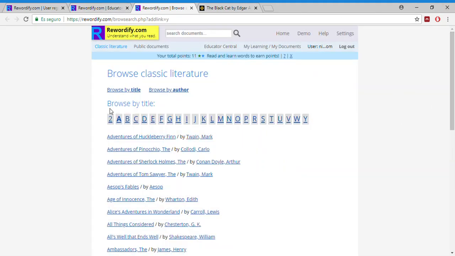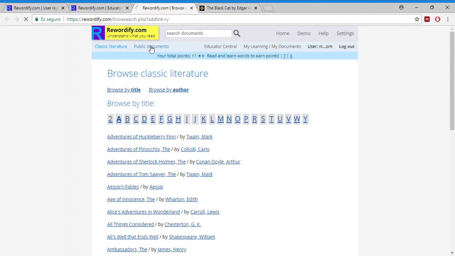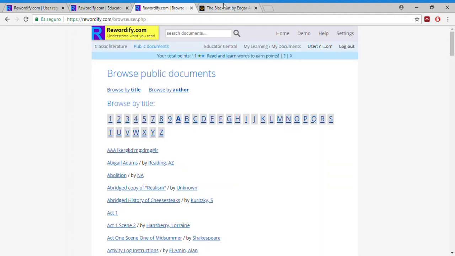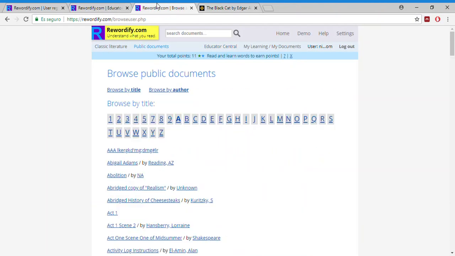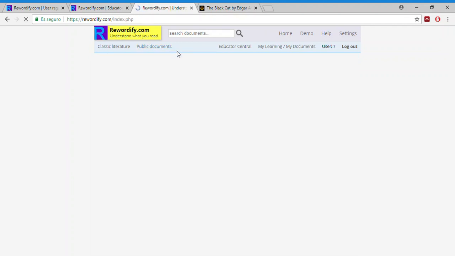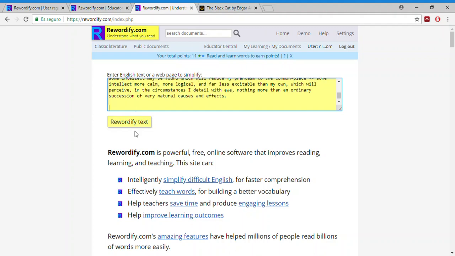So here's Rewordify. It tells you to browse classic literature from the app. You can browse classic literature by author or by title. You can browse public documents, or you can add your own text from another website or link. So here we have The Black Cat by Edgar Allan Poe. We're going to paste the first paragraph and go back to the Rewordify button.